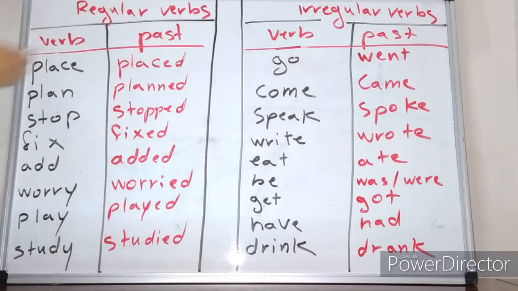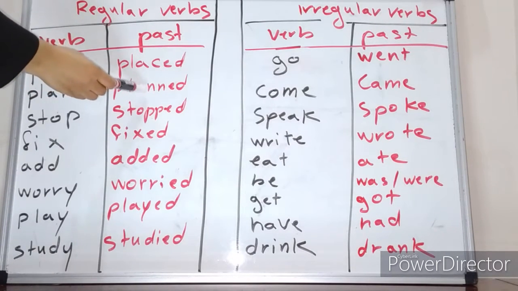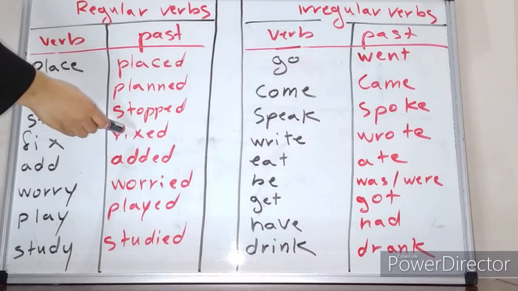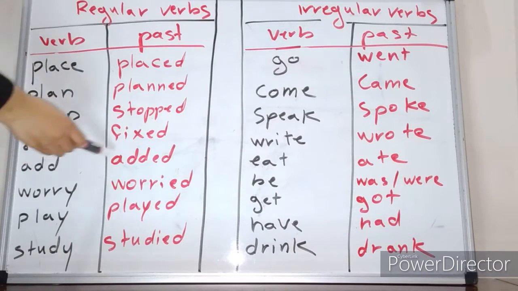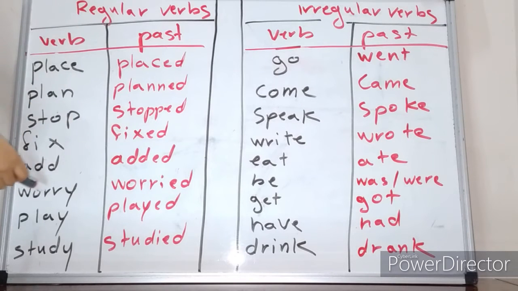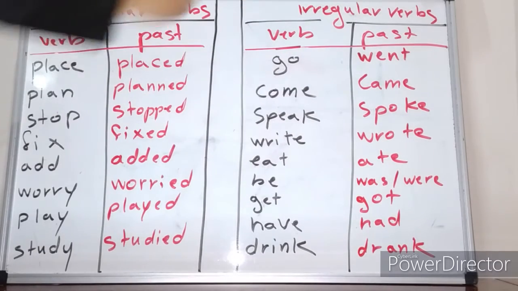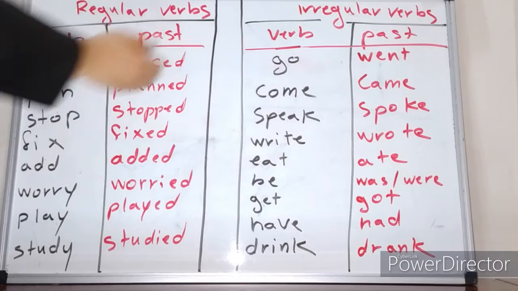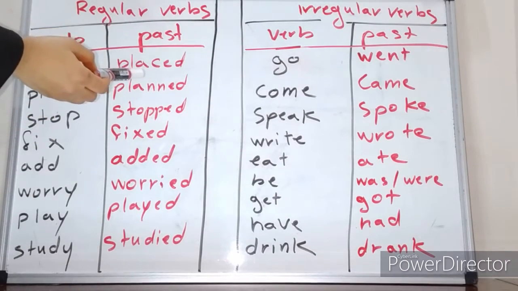Place, placed. Plan, planned. Stop, stopped. Fix, fixed. Add, added. Worry, worried. Play, played. Study, studied. These are regular verbs. For irregular verbs, we have go becomes went in the simple past.